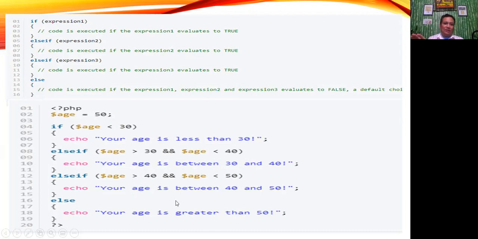Okay? So we've used a series of else if statements, right? And in the event that all if conditions evaluate to false, it executes the code provided in the last else statement. So if, for example, your inputted value is not within these first three conditions, then the output will be your age is greater than 50. Okay?